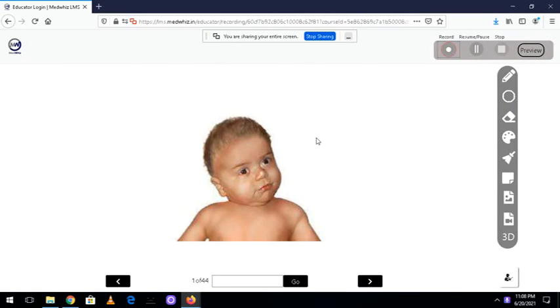We start your session today with a photo of a baby. Now, if you see this baby, what do you find? What is the abnormality? The baby has turned its head to one side, and this is what we call torticollis, and that is because of the spasm of the muscles of the neck. So the muscles of the neck have undergone spasm. So this is one case.